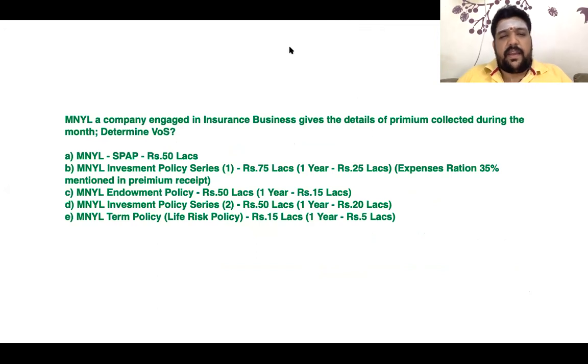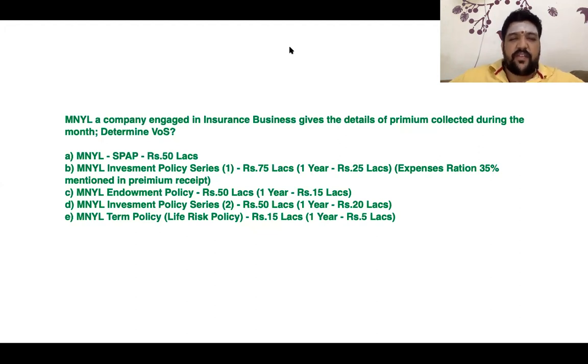MNYL, a company engaged in insurance business, gives the details of premium collected during the month. Determine the value of supply. MNYL collects about 50 lakhs on a single premium annuity policy, no first year. It's a single premium annuity policy, so the premium will come only once. MNYL has two investment policies, series 1 and series 2.